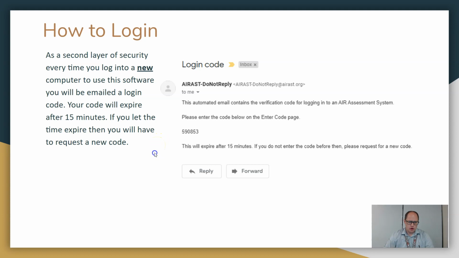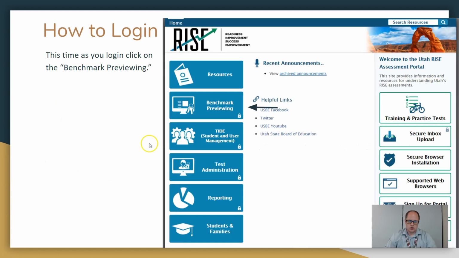Every time we open a new browser, you have to okay that browser by getting another code. So if you use it on like 4 computers, maybe a home PC, your school PC, or a PC in the computer lab, you always have to use this code with a 15-minute time limit to enable your browser to access this website. It's part of their security protocol.